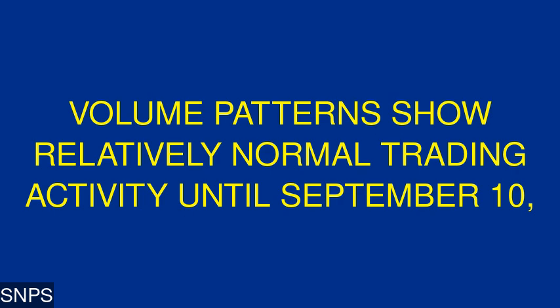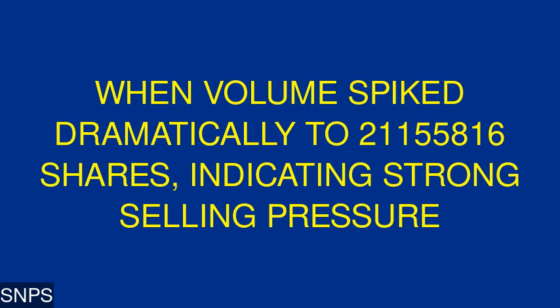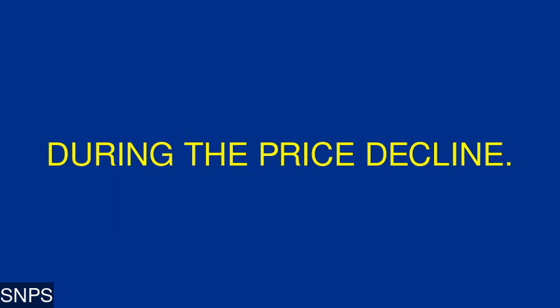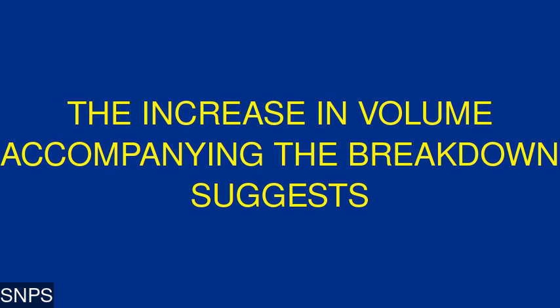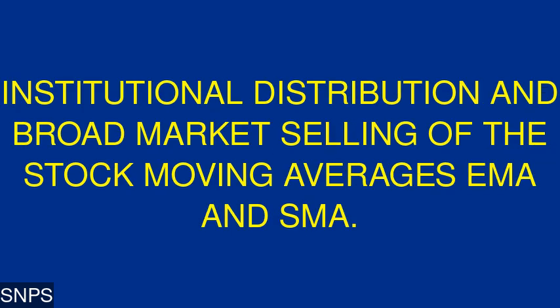Volume patterns show relatively normal trading activity until September 10, when volume spiked dramatically to 211,558 shares, indicating strong selling pressure during the price decline. The increase in volume accompanying the breakdown suggests institutional distribution and broad market selling of the stock.